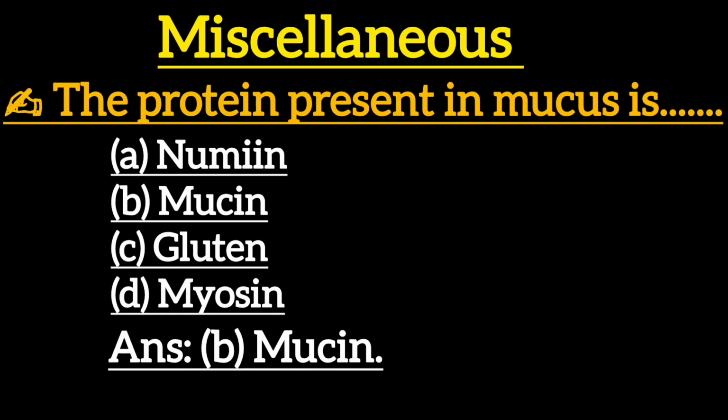Next one is, the protein present in mucus is option A, numin, option B, mucin, option C, gluten, option D, myosin. Correct answer is option B, mucin.